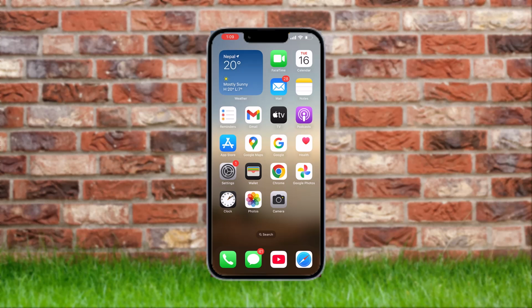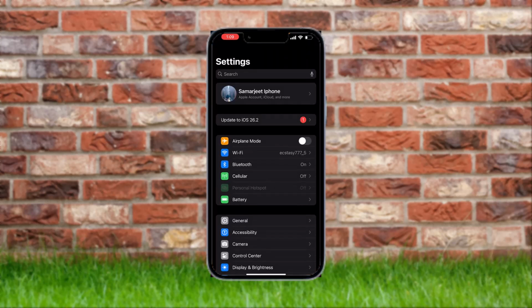Step 2. Turn airplane mode on, then off. Go to settings, then airplane mode. Turn it on for 10 seconds, then turn it off. This resets wireless connections.